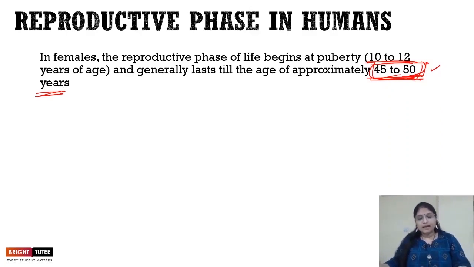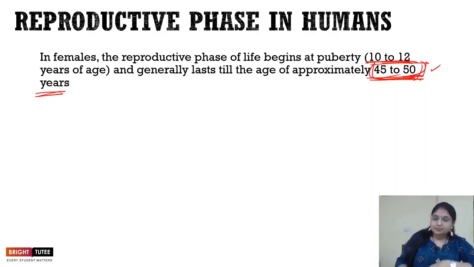So let's understand this. First of all, it's important to understand what happens at the time of puberty. At the time of puberty, we have seen that the ovary enlarges and the maturation of ova takes place. This ova is released every month by the ovary, right?